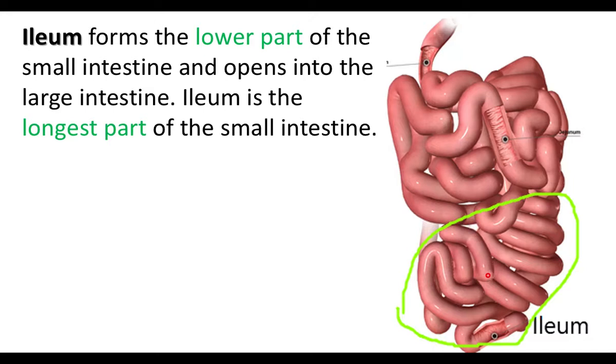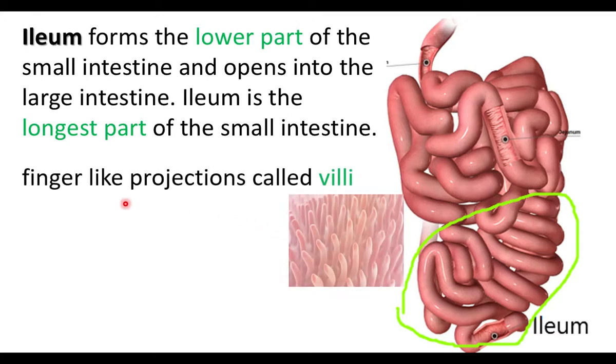When we open and look at the inner wall of the ileum, it has finger-like projections called villi. The length of villi is 1 millimeter. The inner surface of the ileum looks like velvet cloth because of the presence of villi. The villi absorb nutrients from the food after digestion. The inner wall of the ileum has finger-like projections called villi. They are the organs of absorption of digested nutrients.